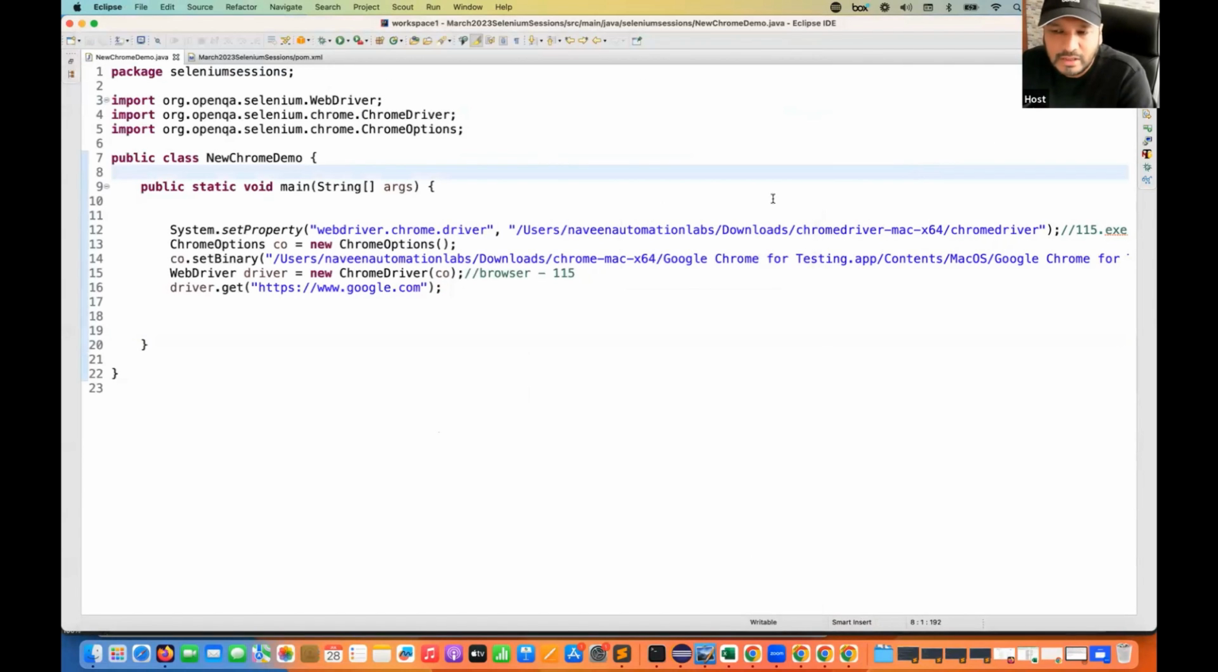It was a little bit of unnecessary complication, just because of this. It's not the fault of Selenium. The problem is actually coming from the Google Chrome side, because from 115 onward, they have changed things.